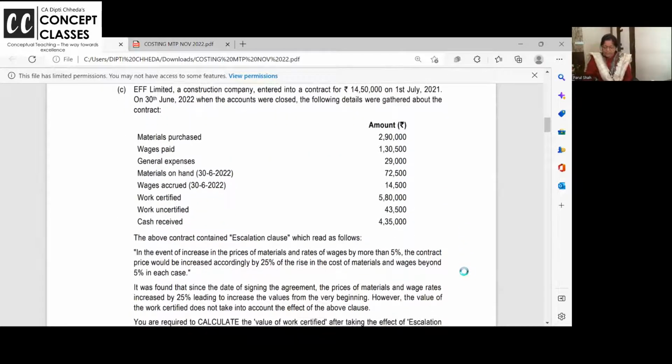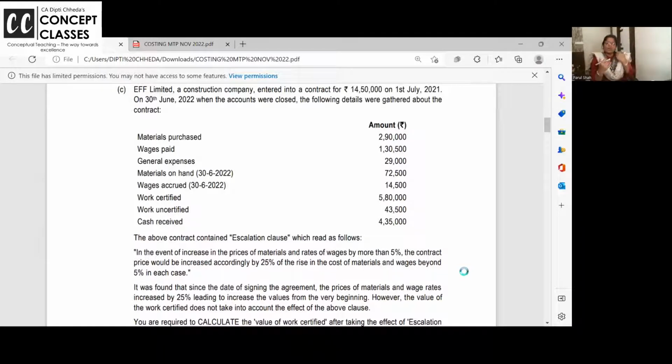Let us take the third one. It is for the escalation clause. Very few problems are there in your material, but I have explained the escalation clause. Once again, I want to explain. Escalation clause in construction contract is, if the material cost goes up by 10%, no problem. But whatever is the increase in the cost beyond 10%, then the contract price will also increase. So this clause is included in the contractor-contractee agreement. Are you all with me?